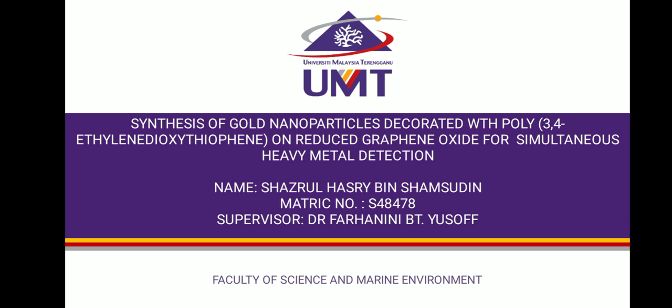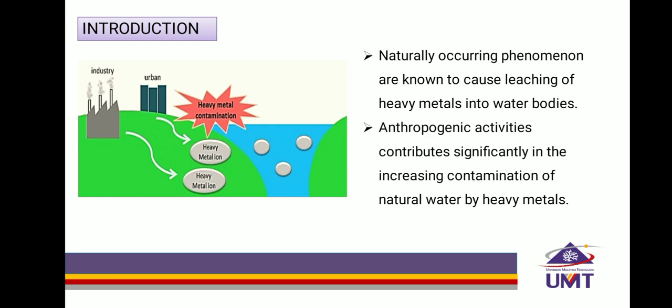For introduction, natural phenomena like volcanic eruption cause leaching of heavy metals into lakes, rivers, and oceans. To make matters worse, human activities such as smelting and mining have significantly increased the concentration of heavy metals in nearby water bodies, which eventually pollutes the environment.